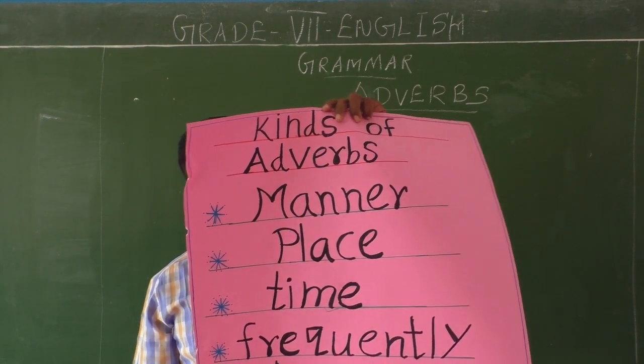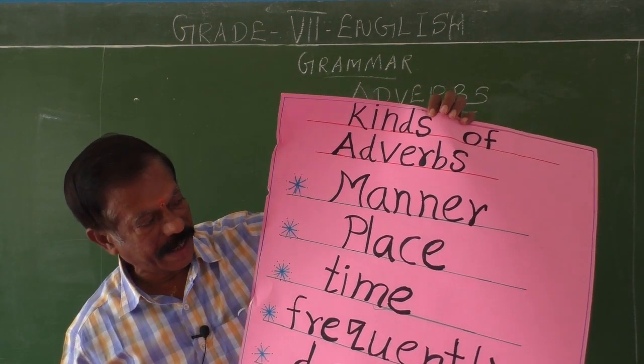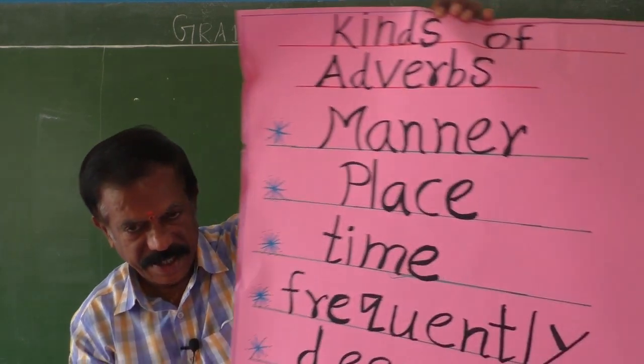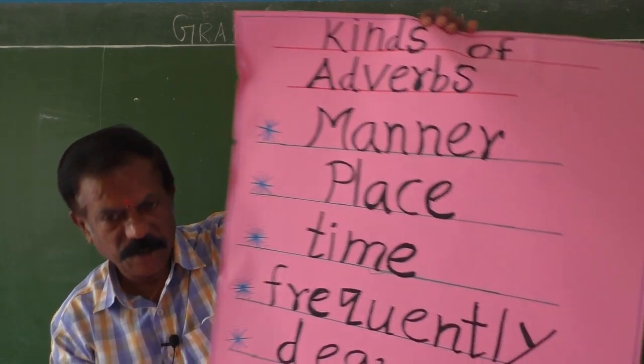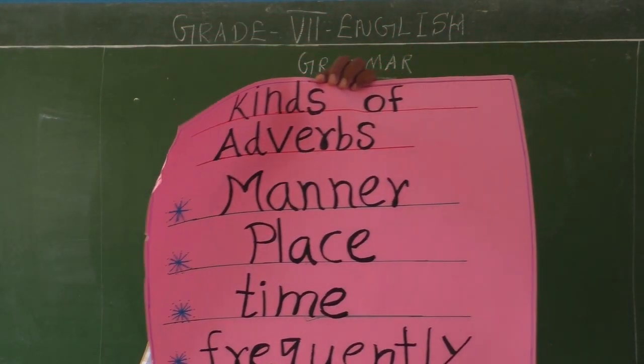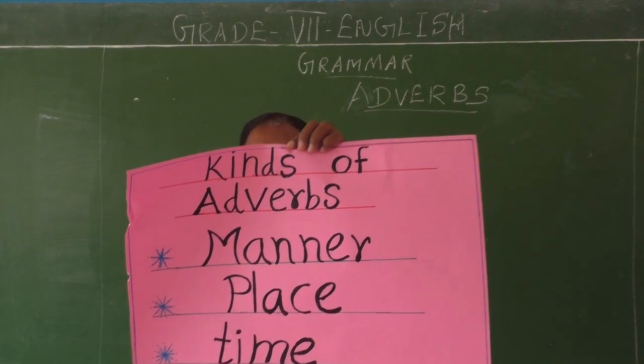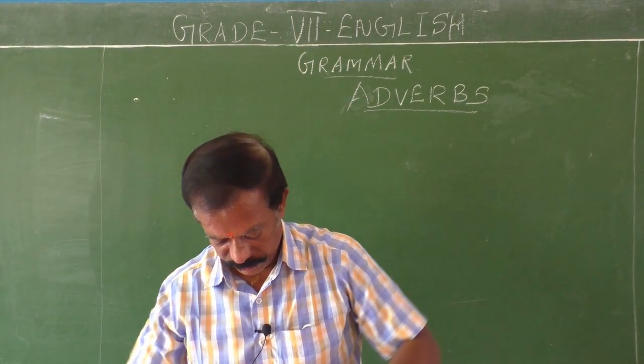So adverbs are of the following kinds: manner, place, time, frequency, degree, interrogative and reason. Okay children, now I hope you can understand what all the kinds of adverbs we have are. Okay, nice.